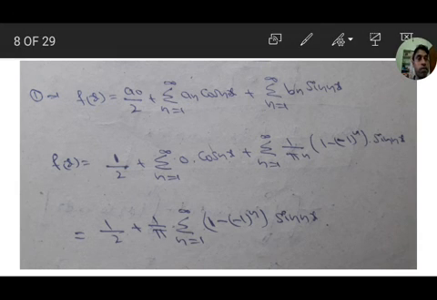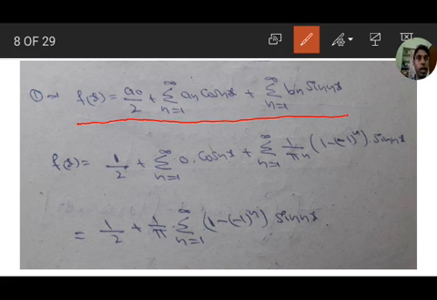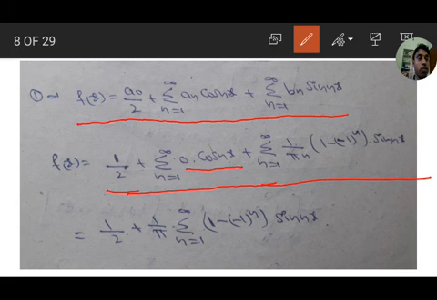So from equation 1 we have to substitute. What is equation 1? f of x equals a naught by 2 plus sigma n equals 1 to infinity an into cos nx plus sigma n equals 1 to infinity bn into sin nx. So a naught value is 1, so 1 by 2, plus sigma n equals 1 to infinity an value 0, 0 into cos nx, plus sigma n equals 1 to infinity bn value, which is 1 by pi n times 1 minus minus 1 to the power of n, into sin nx.